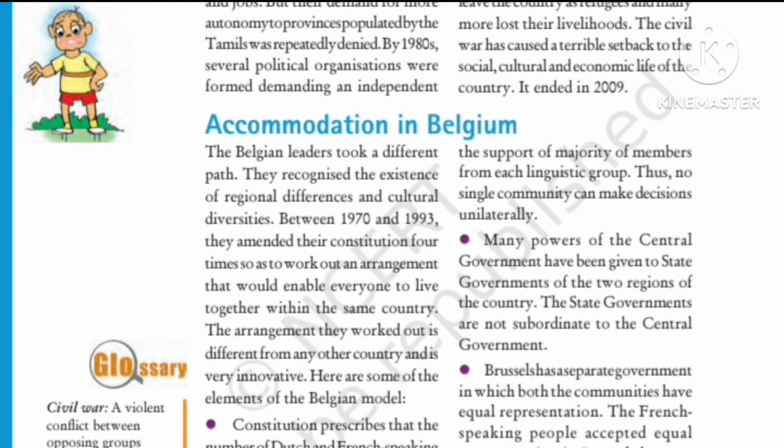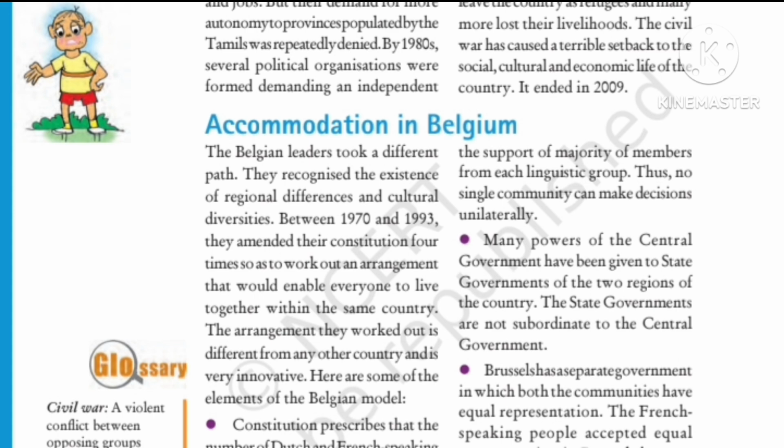So this is going to be the third video of Civics chapter number 1, Power Sharing, class 10th. In the previous video we had discussed Sri Lanka and what steps the Sri Lankan government took to establish their dominance over the entire country, and this led to civil war there. Right, now from this video we are going to discuss accommodation in Belgium.